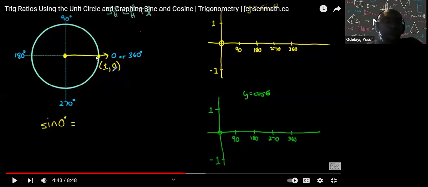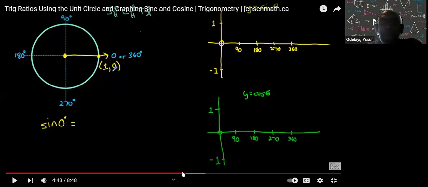So sine of 0 degrees, we know sine theta equals to x. So that point there says it's 1 comma 0, and the x component there is 1, and my angle is 0. That means sine of angle 0 equals to 1.